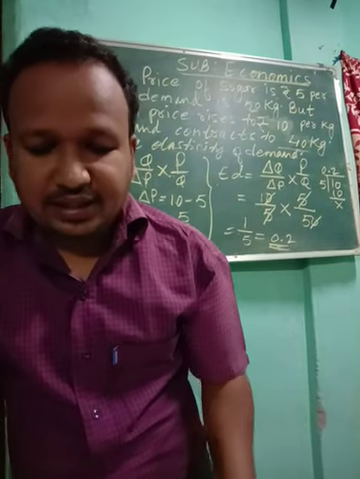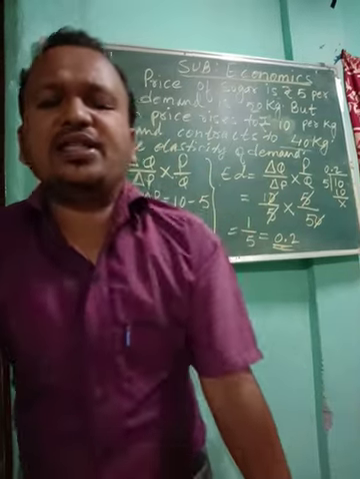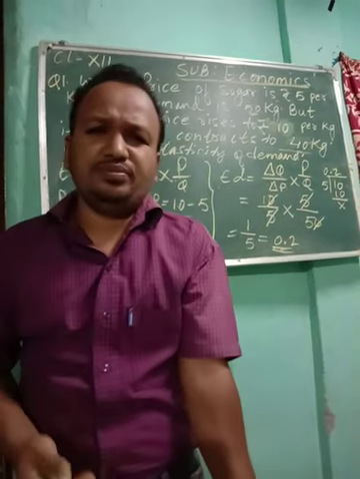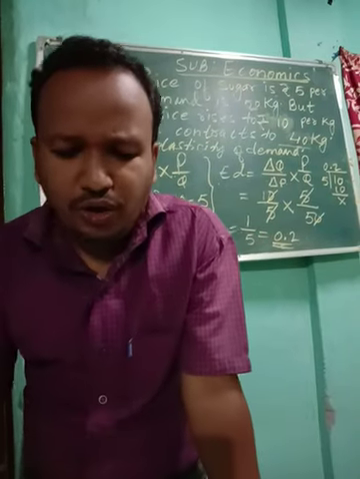Next is number of uses. There are so many commodities which have a number of uses, like water, electricity, steel, iron. They have a number of uses.